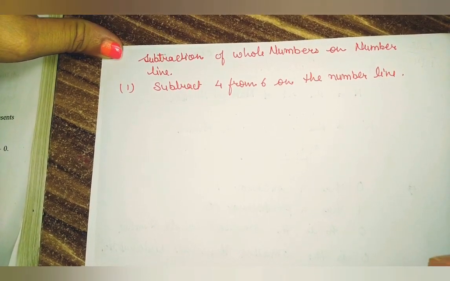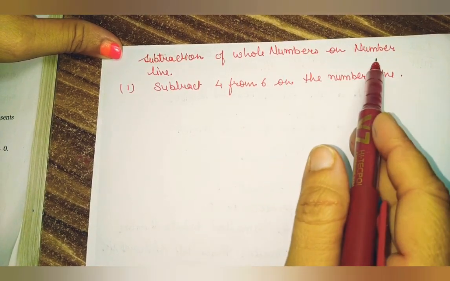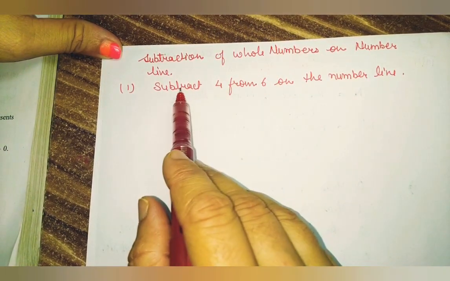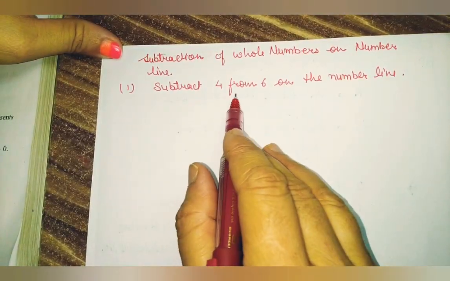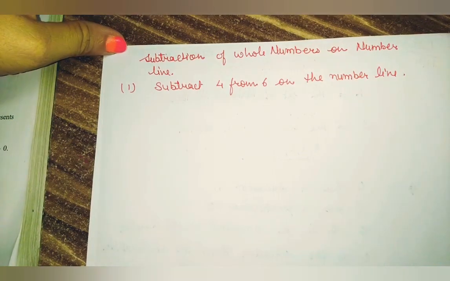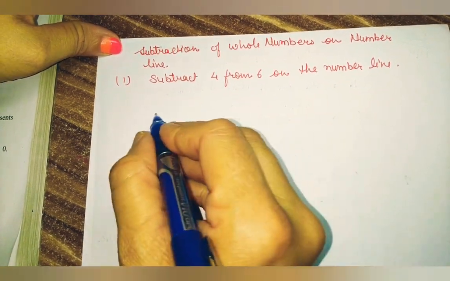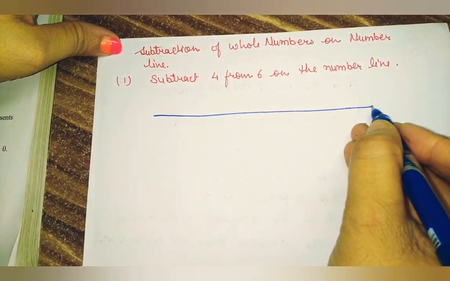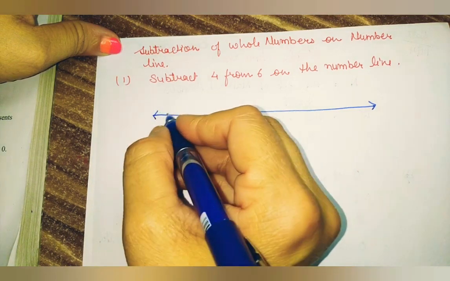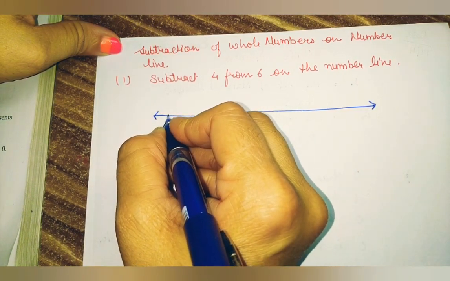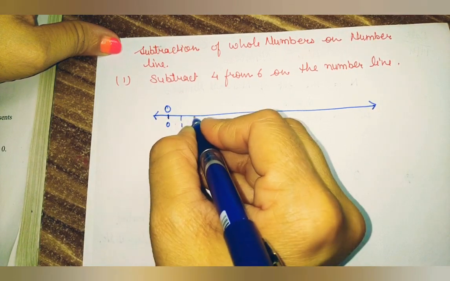Next topic that we have to discuss is subtraction of whole numbers on a number line. To represent this, I am going to take the help of one example. Subtract 4 from 6 on a number line. So what steps do we have to follow? First of all, draw a number line. Okay, we have drawn a number line. And here you take a point O that represents the 0 and mark the points continuing.